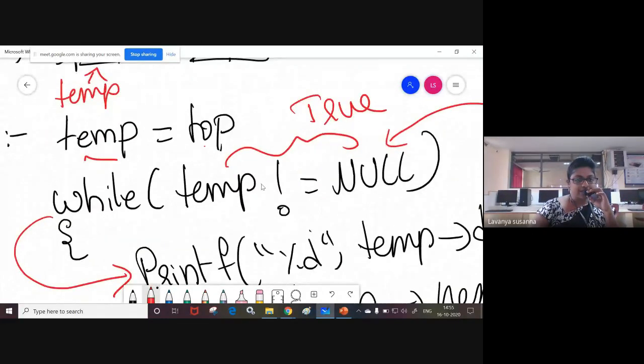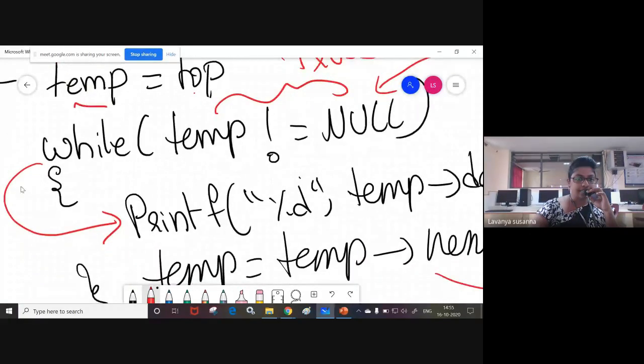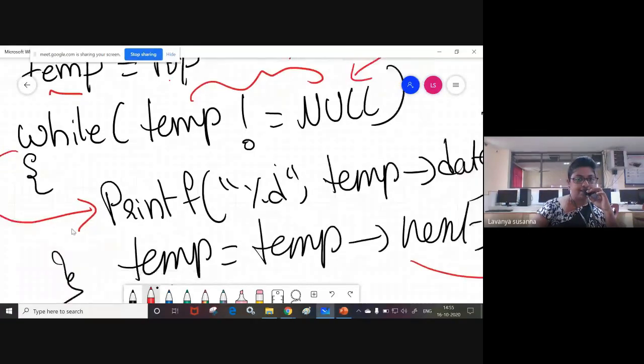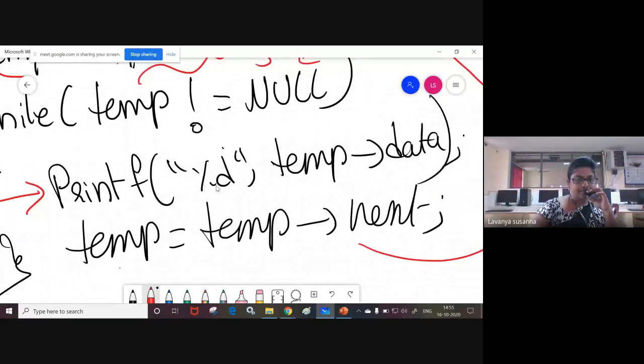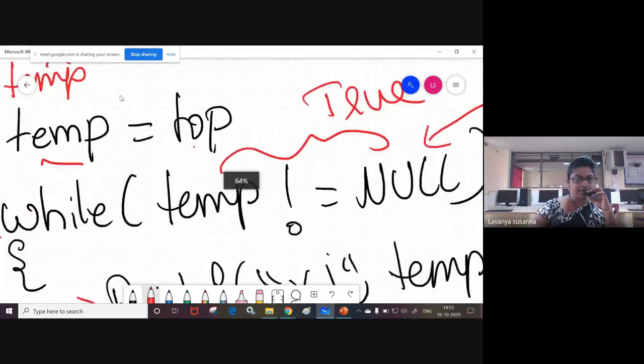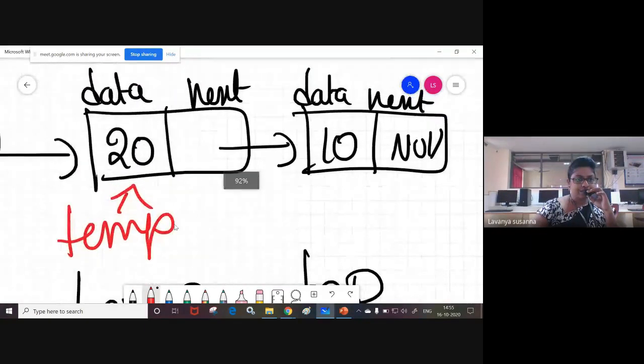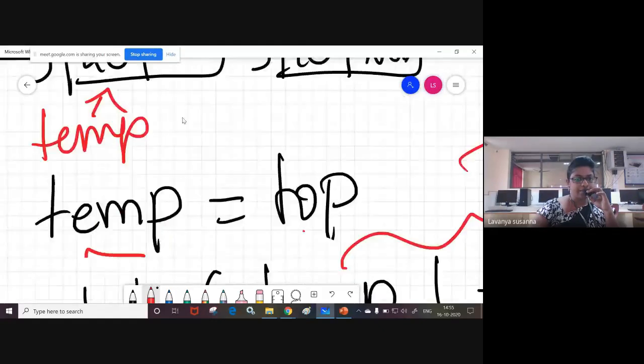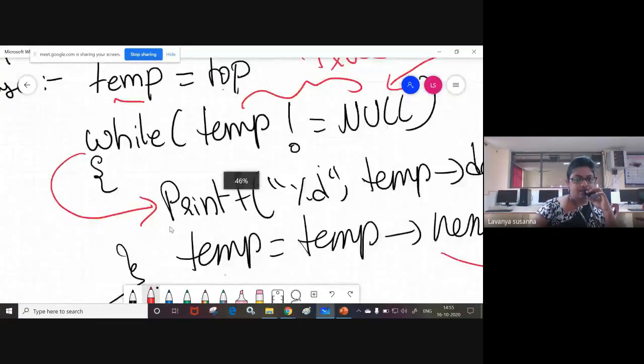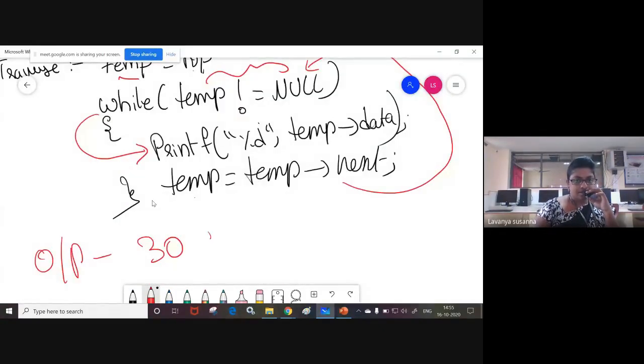When this condition is true, again control goes inside the while loop, inside the body of while. See, printf percentage d. In the place of percentage d, temp data will be printed. What is temp data? Temp data is 20. 20 will be printed. Okay.